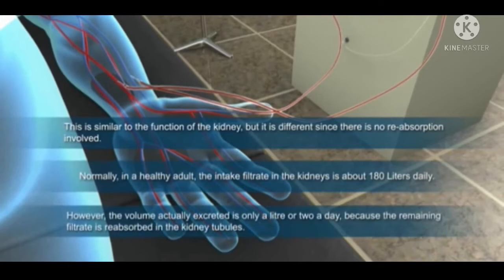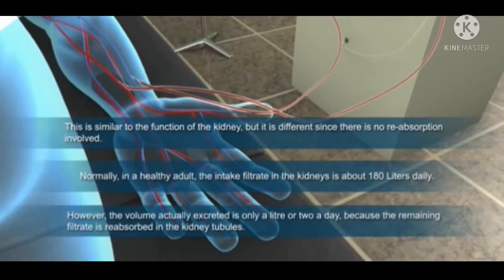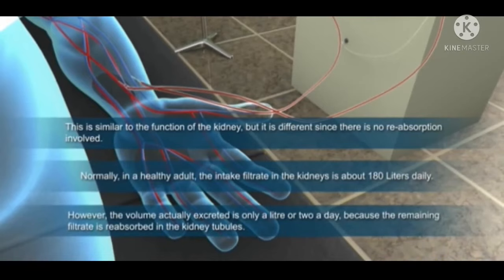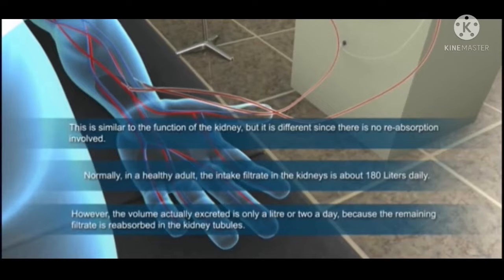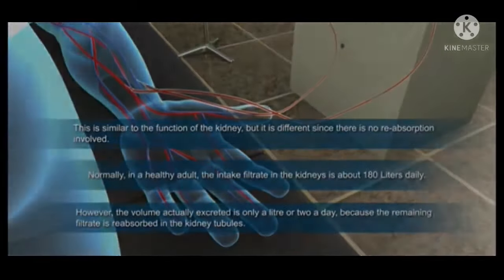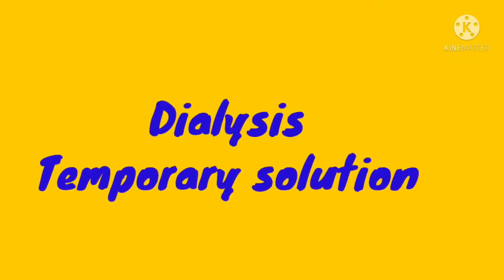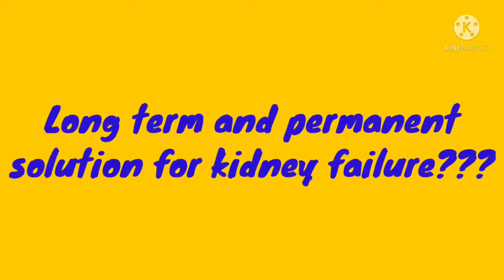However, the volume actually excreted is only a liter or 2 a day because the remaining filtrate is reabsorbed in the kidney tubules. The dialysis process lasts up to 3 to 6 hours. It is a temporary solution for uremic or kidney failure patients all over the world.